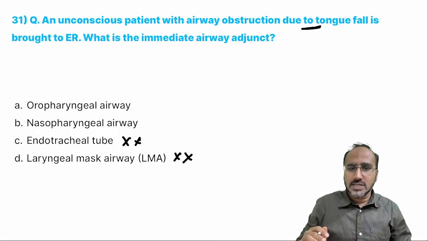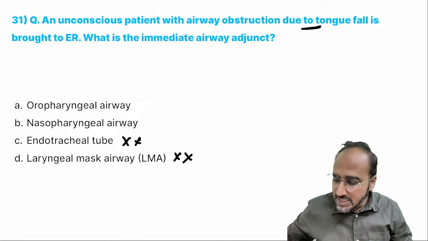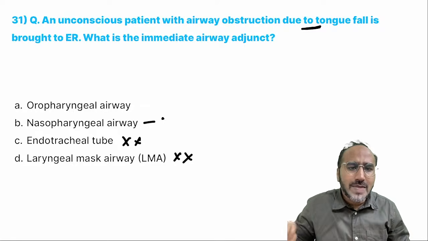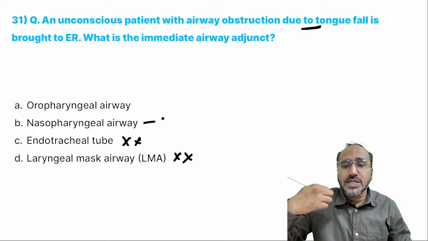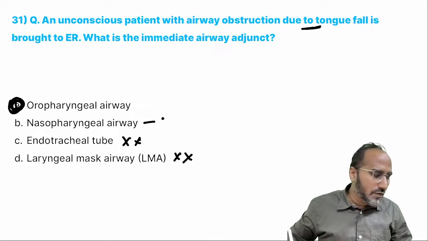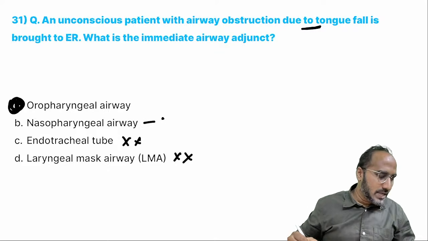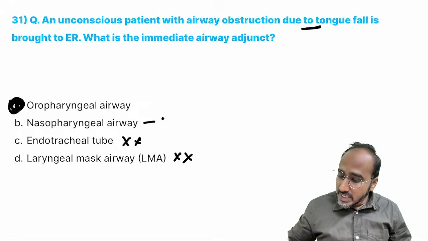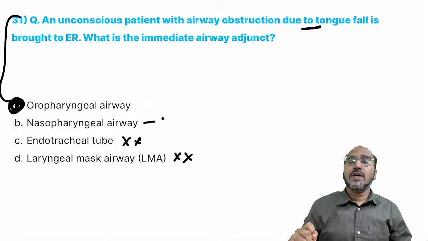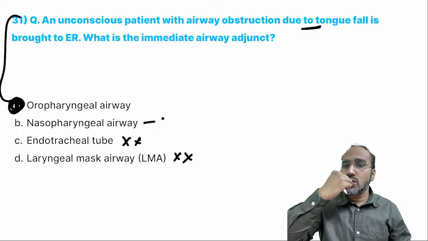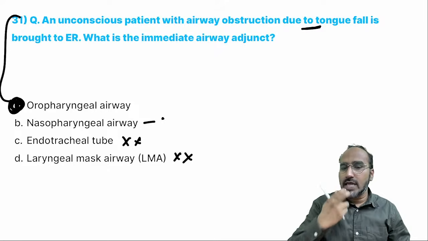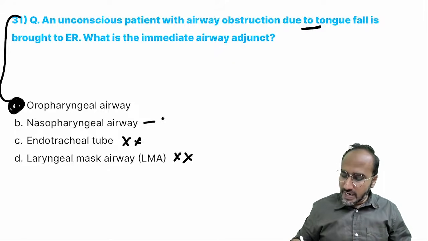He is unconscious. Okay? If he was conscious, I would have used nasopharyngeal airway. He is unconscious, so there won't be any gag reflex, but he's having obstruction due to tongue fall. So put an oral airway that is called Goodell's oropharyngeal airway. Okay? Remember guys, patient is unconscious, you can use oropharyngeal airway. If the patient is conscious, you cannot put the oral airway. He will gag on the airway. You can use nasopharyngeal airway at that time.